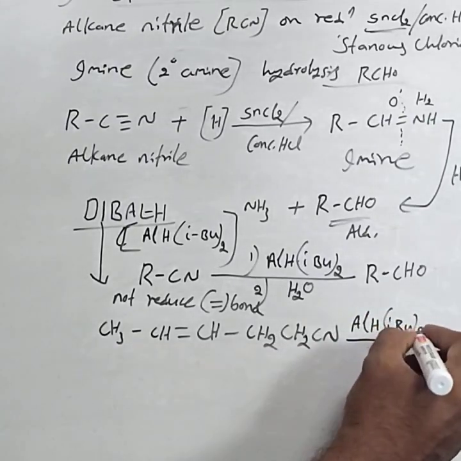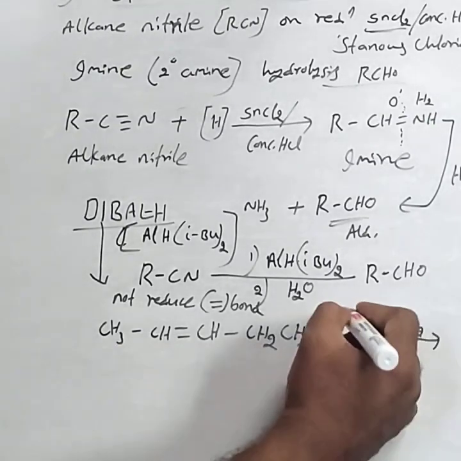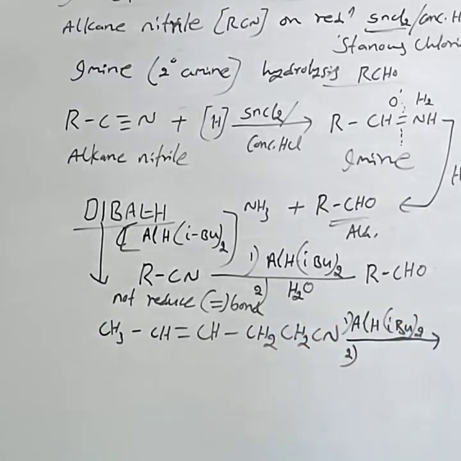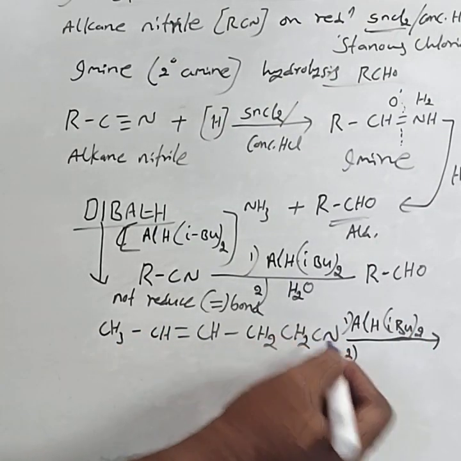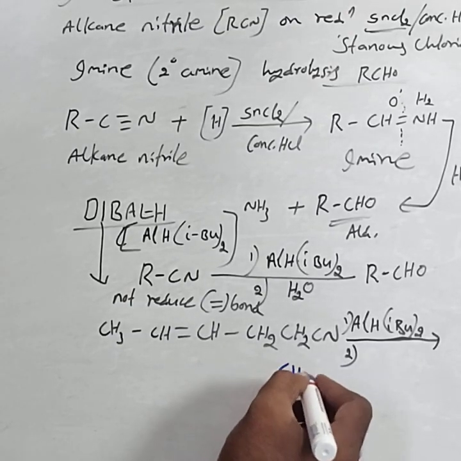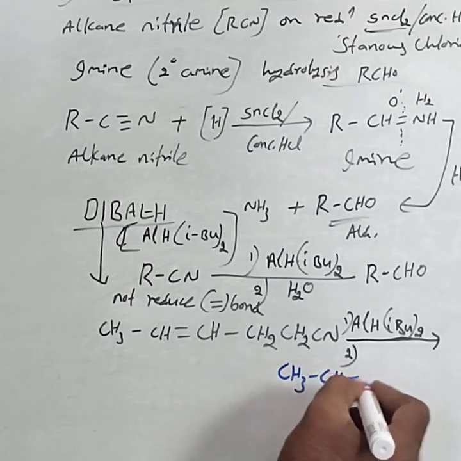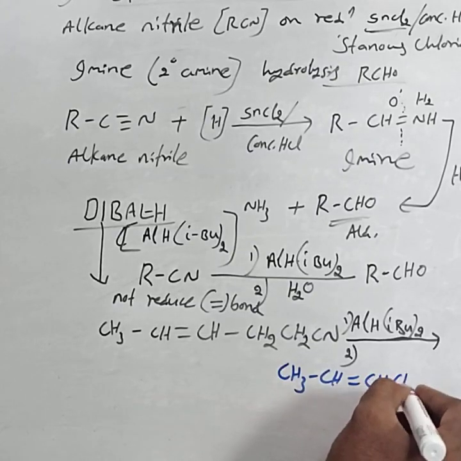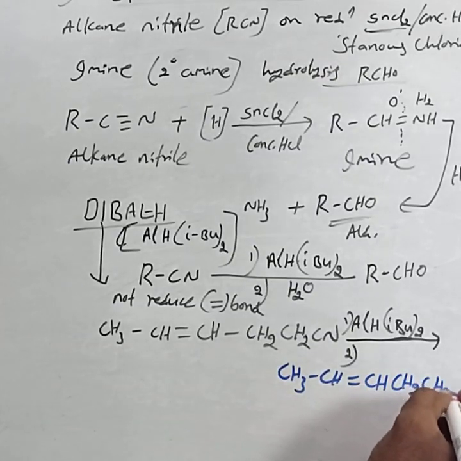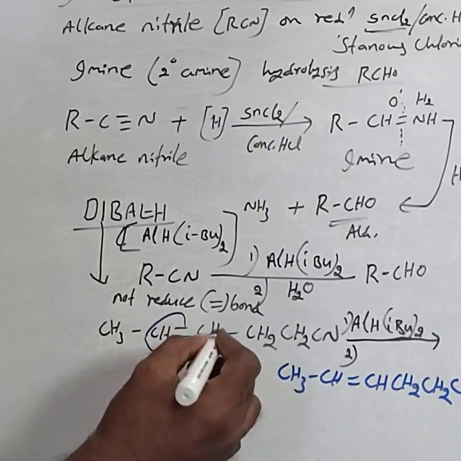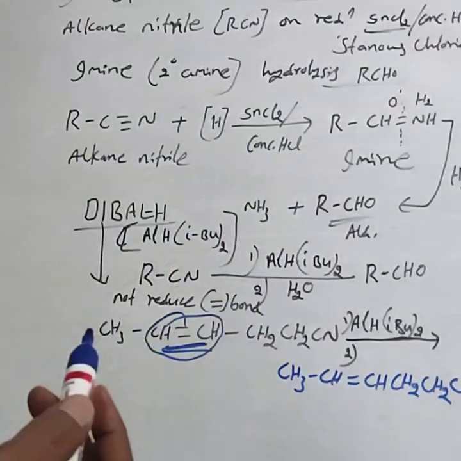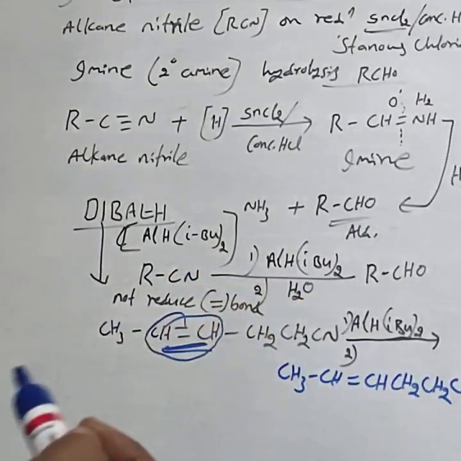If you use diisobutyl aluminum hydride followed by hydrolysis, the double bond is not altered. Only the CN gets reduced, forming CH3CH=CHCH2CH2CHO, where the CN is converted into CHO. The double bonds are not altered. Diisobutyl aluminum hydride does not alter double bonds.